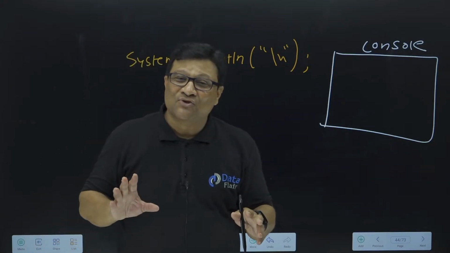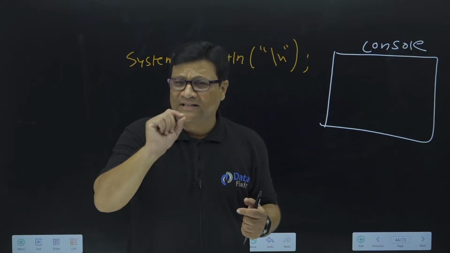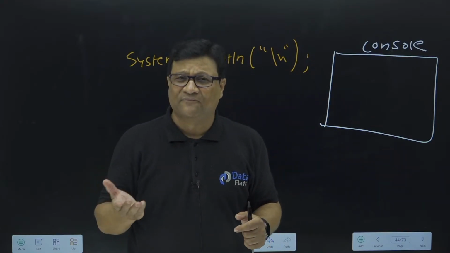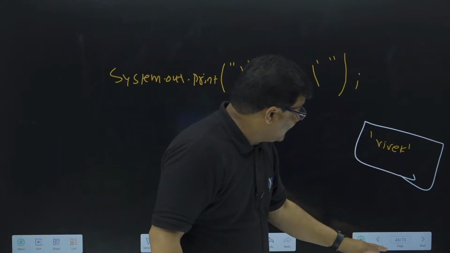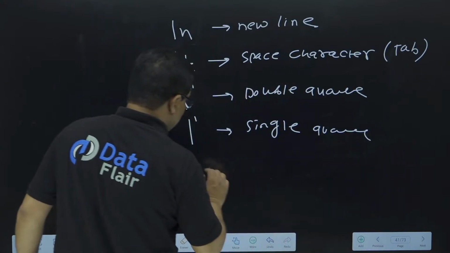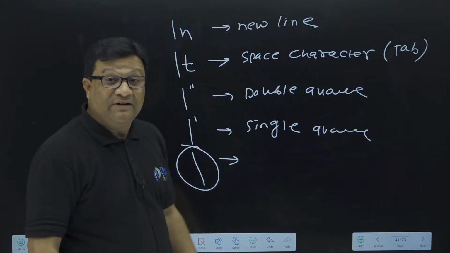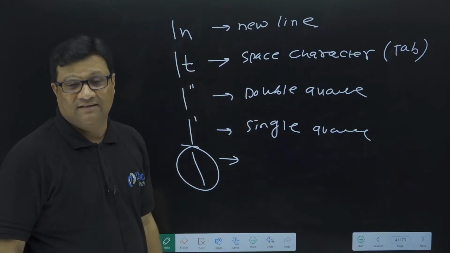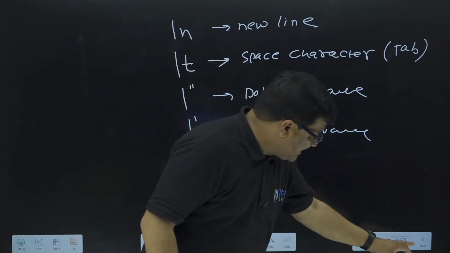You know this type of question is very frequently asked in top MNCs, so you have to be focused on this small concept. We already discussed so many concepts in previous sessions; this is almost our fifth or sixth session. So if you want to print this backslash n on your output screen, there is another special character we have in Java, and that special character is backslash only. This backslash we use to print any special characters as they are on the console screen.